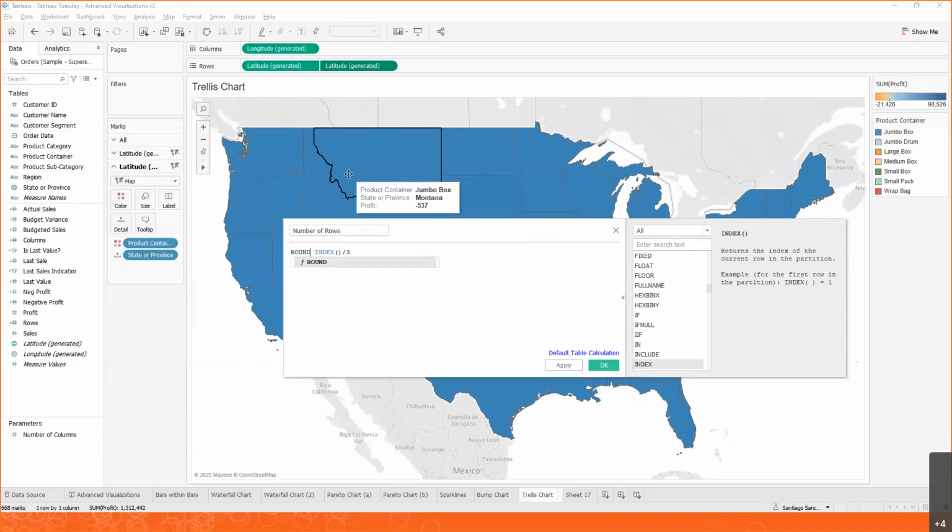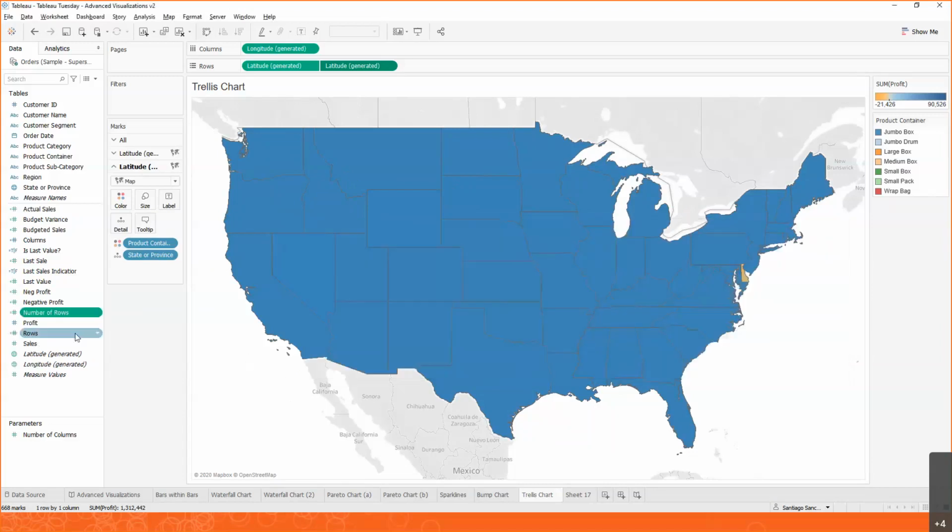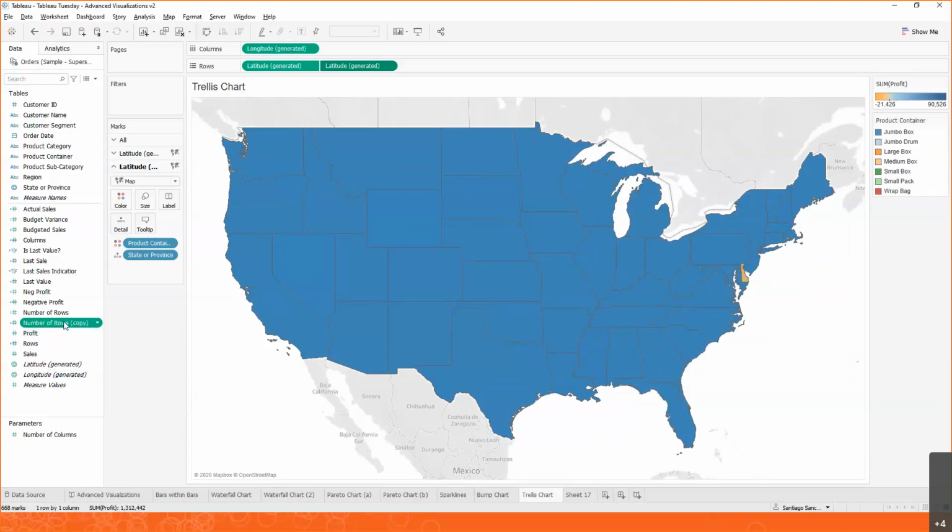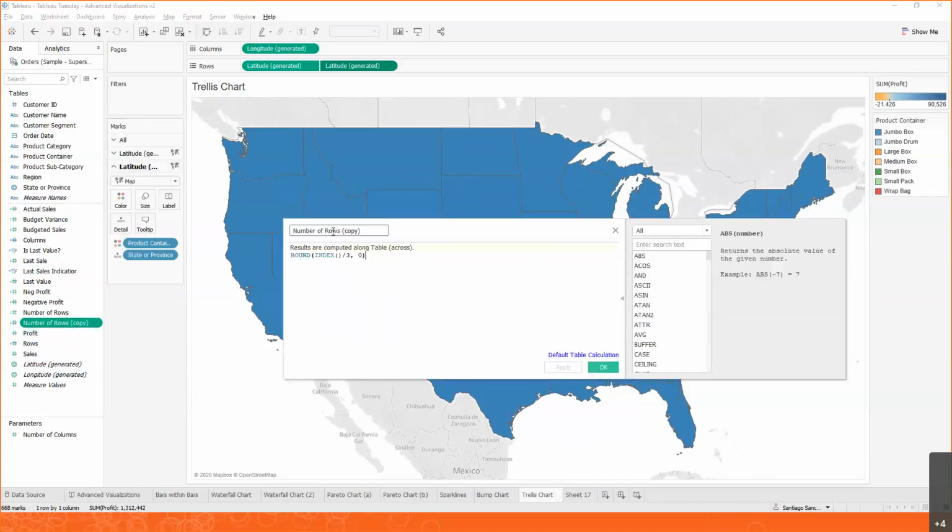So we're going to round it to no decimals. This will return a whole number which represents the number of the row. So that's number of rows. We're going to duplicate this one, and this one, on the other hand, is going to be number of columns.